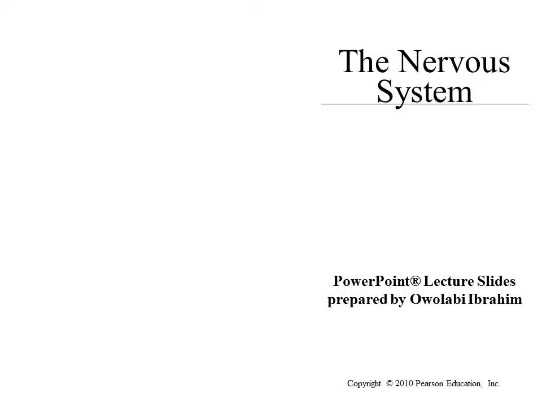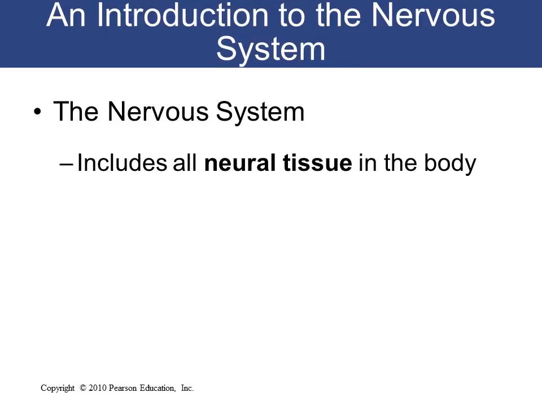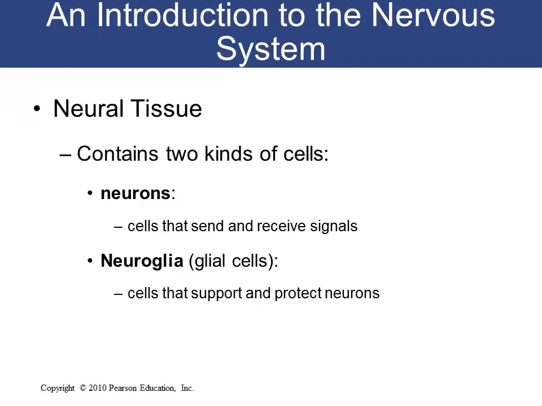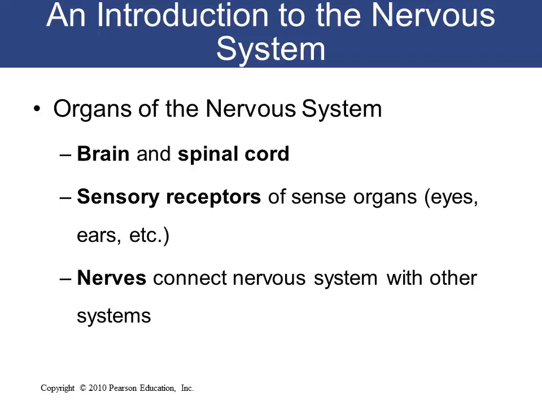The nervous system. The nervous system includes all the neural tissues in the body and is also made up of organs, which are the brain and spinal cord. The neural tissue found in the nervous system contains two kinds of cells: neurons, which send and receive signals, and neuroglia cells, which support and protect neurons. The organs of the nervous system are the brain and spinal cord.